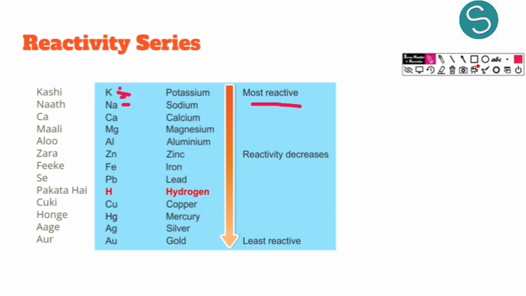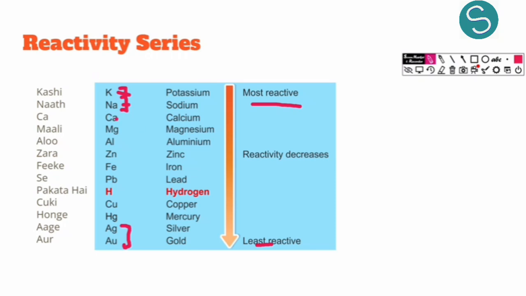Sodium and potassium are among the most reactive metals. That is why you saw that they reacted vigorously with oxygen, vigorously with water, and they reacted with acids as well. We know that silver and gold were not able to react with oxygen, they were not able to react with water as well, because they are among the least reactive metals.